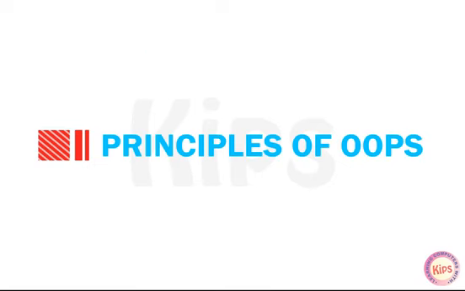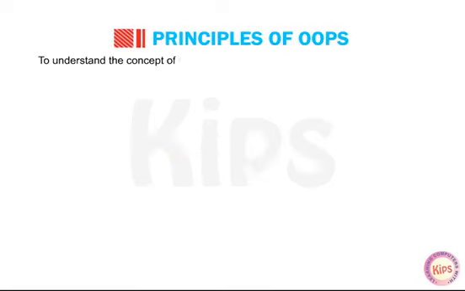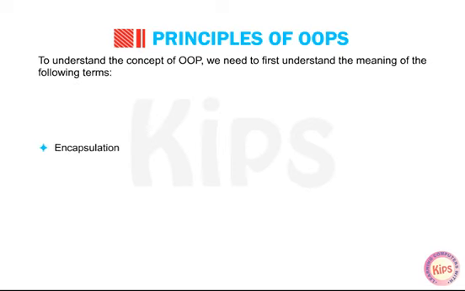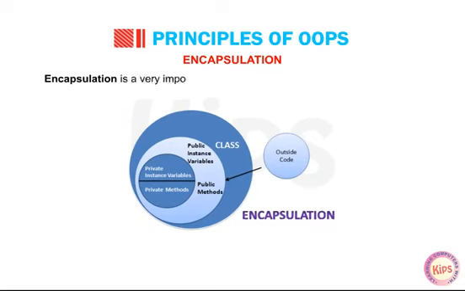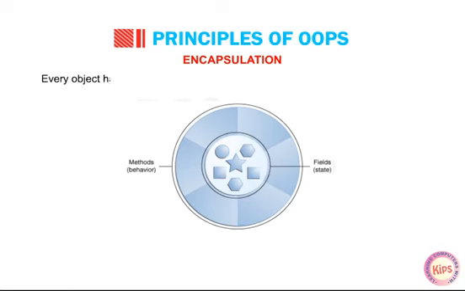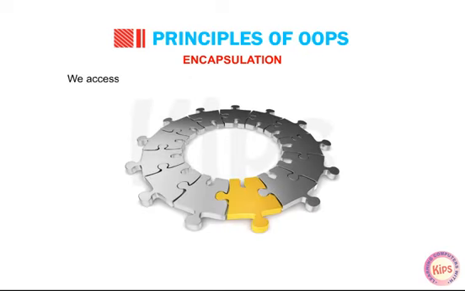Let us learn about principles of OOPS. To understand the concept of OOP, we need to first understand the meaning of the following terms: encapsulation, inheritance, polymorphism. Let us discuss about encapsulation. Encapsulation is a very important principle of object-oriented programming. Every object has two things: state, data, and behavior, functions or methods. We access and manipulate the data of any object using its functions.